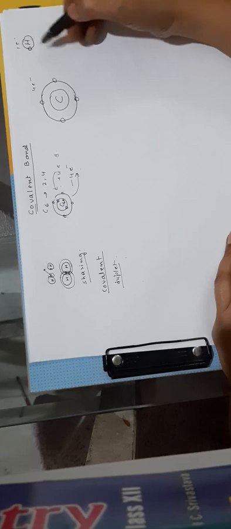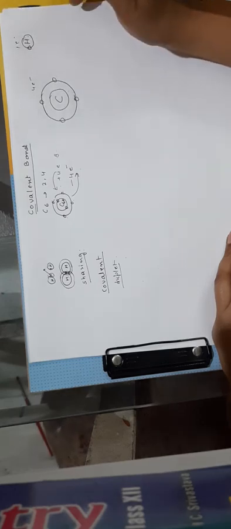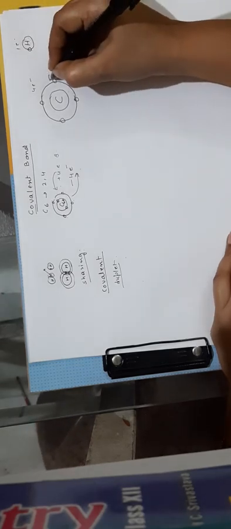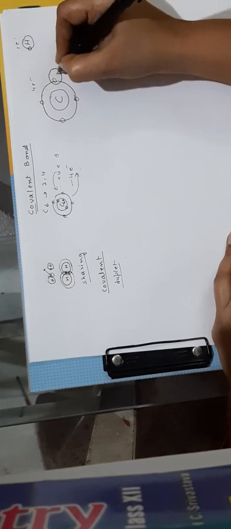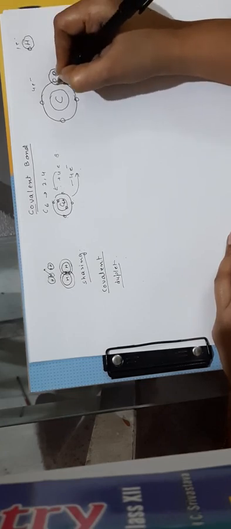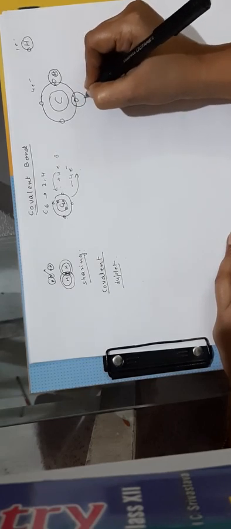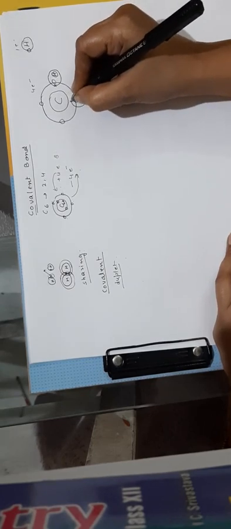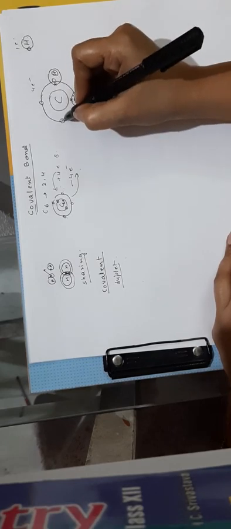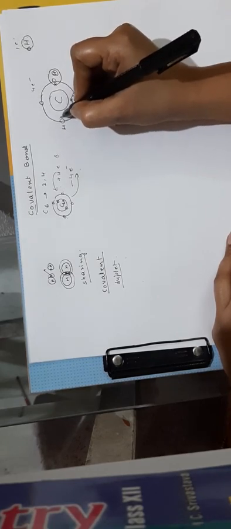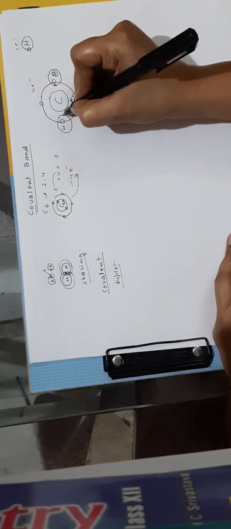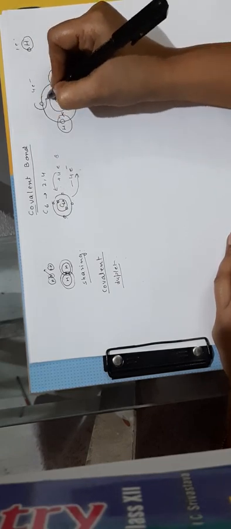So one hydrogen cannot fulfill the requirement. So carbon forms a covalent bond with 4 hydrogen atoms, or we can say it shares 1 electron of each hydrogen, and this way it occupies 4 hydrogen atoms.